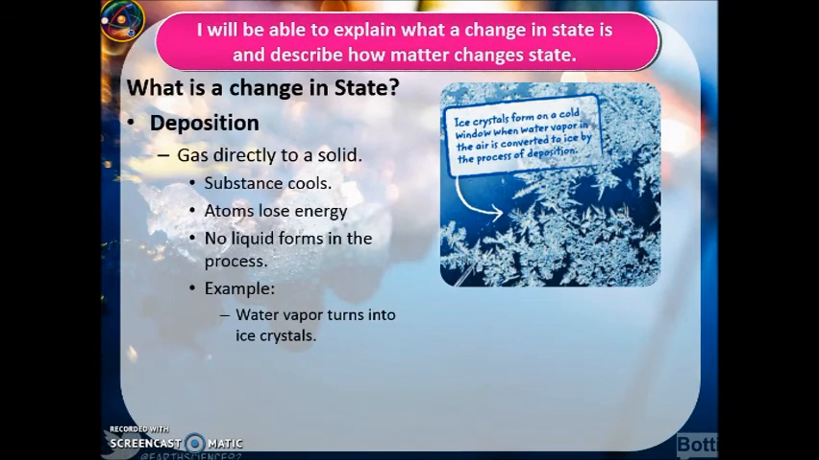Finally, deposition. Gas directly to a solid. The substance cools so quickly, the atoms lose so much energy so quickly that we skip the liquid phase and go right to the solid. Example would be like frost that you see. So that water vapor turns directly to ice crystals outside on the trees or on the mirror.